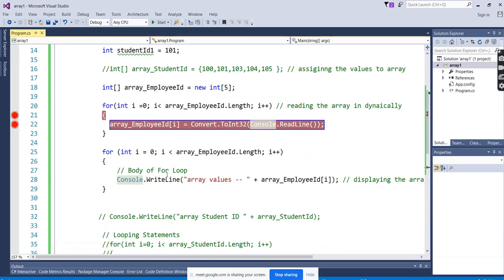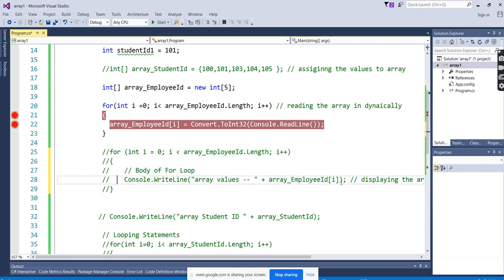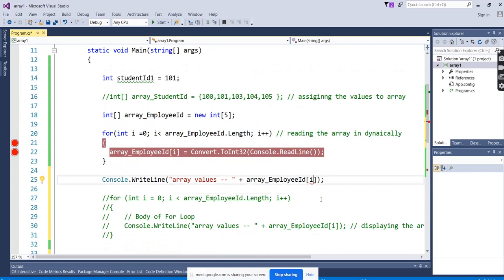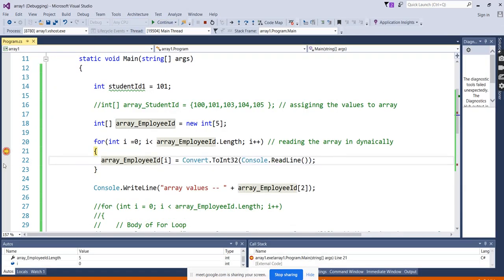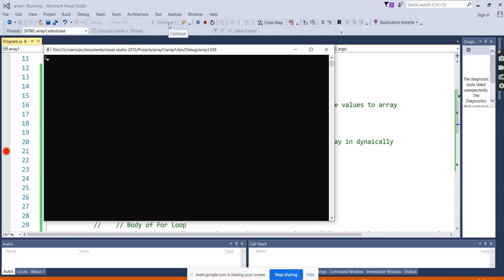We'll do a small experiment here. For example, I don't want to use a for loop. Is it possible to show only one value? There are any number of values, and I want to say randomly what is contained in the second. Control S. We are not using a for loop for displaying here. It may contain only 5, 10 or 100. I want to see only the second index without a for loop. Is it possible? Let's see. First we'll enter the values.